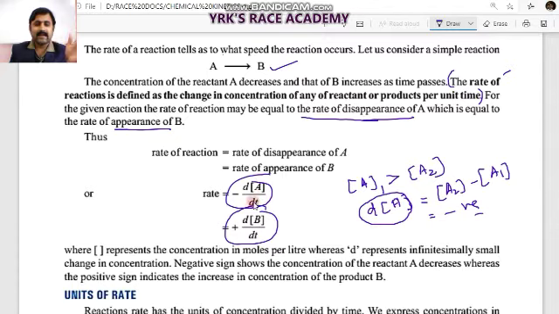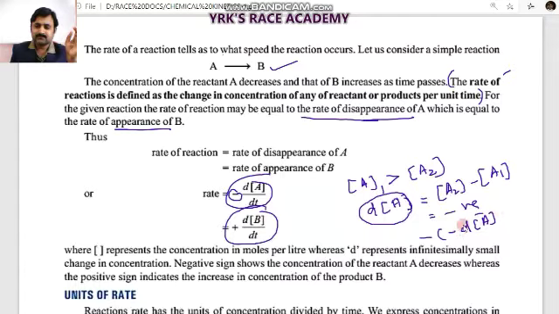The rate cannot be expressed with a negative sign, so to make the rate positive, we put a negative sign before the rate expression of the reactant. The reason behind that is the same one. That means minus of minus d by dt of concentration of A, so plus will come.